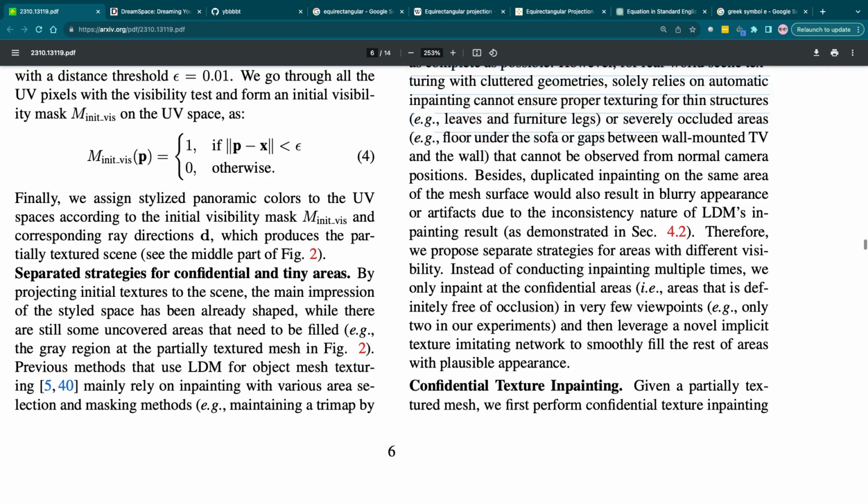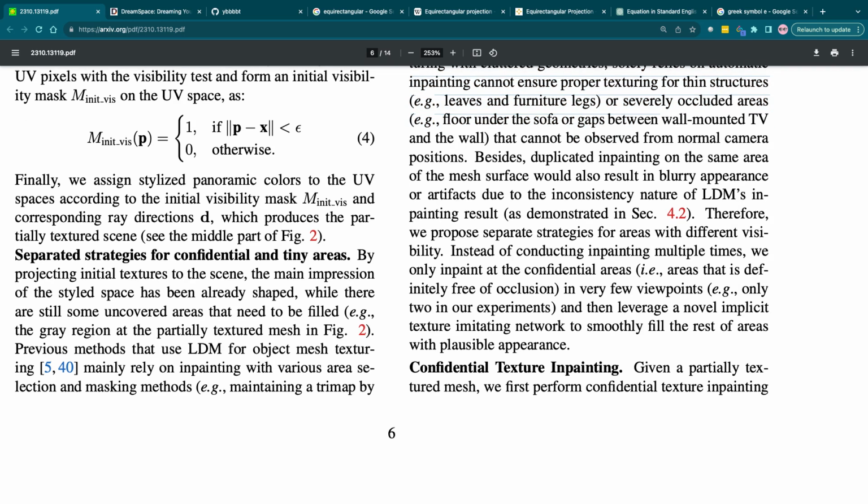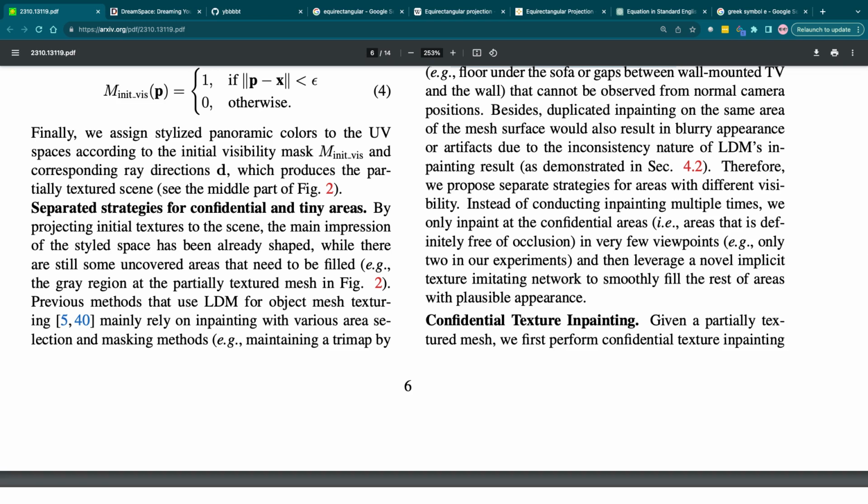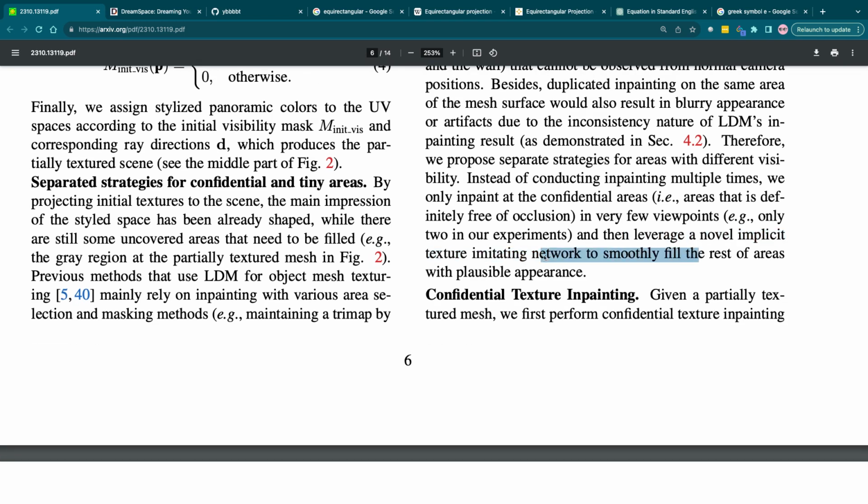Therefore, they propose separate strategies for areas with different visibility. Instead of conducting inpainting multiple times, we only inpaint at the confident areas that are definitely free of occlusion from very few viewpoints. They leverage a novel implicit texturing network to smoothly fill the rest of the areas with plausible appearance.